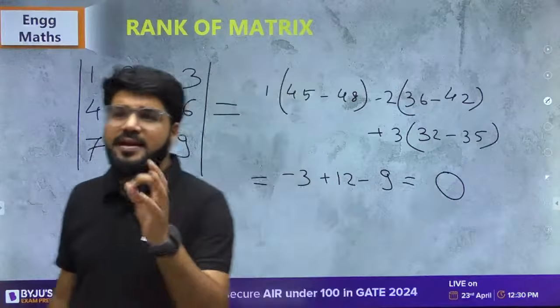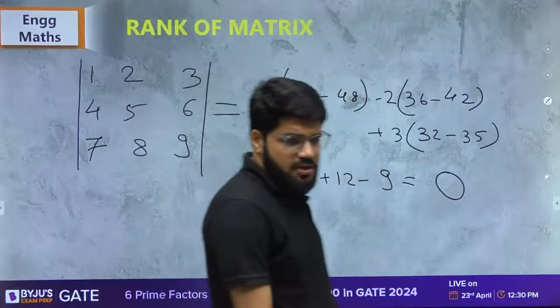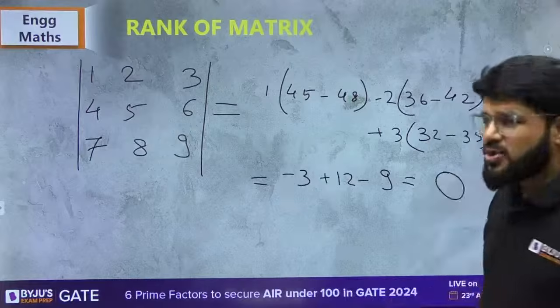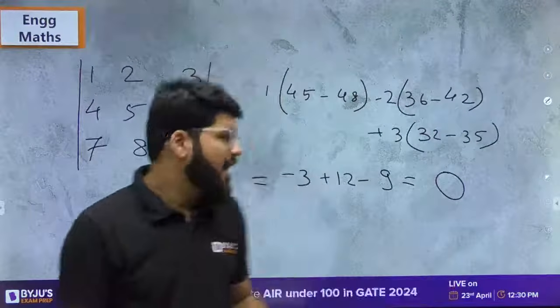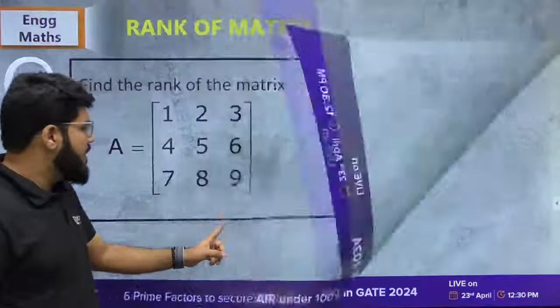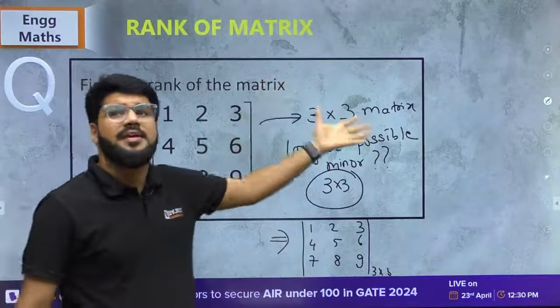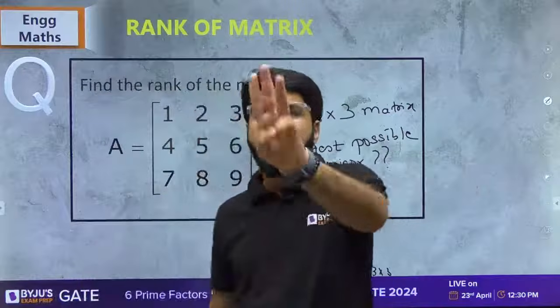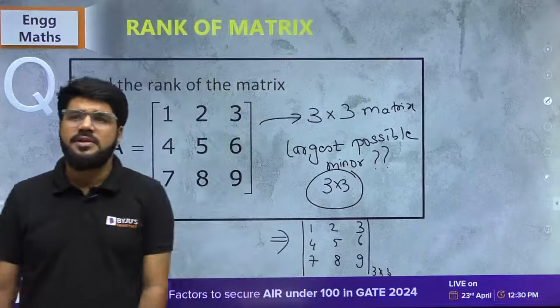Okay. No, rank is 0 means null matrix only, Divyam. Okay, means null matrix only. So what is the answer? The determinant is 0. So I have only one 3 cross 3 minor, but its value is 0. I have only one 3 cross 3 minor, because I have taken all the elements and nothing else is left. You cannot form any other 3 cross 3 minor. You only have one 3 cross 3 minor and its value is 0.